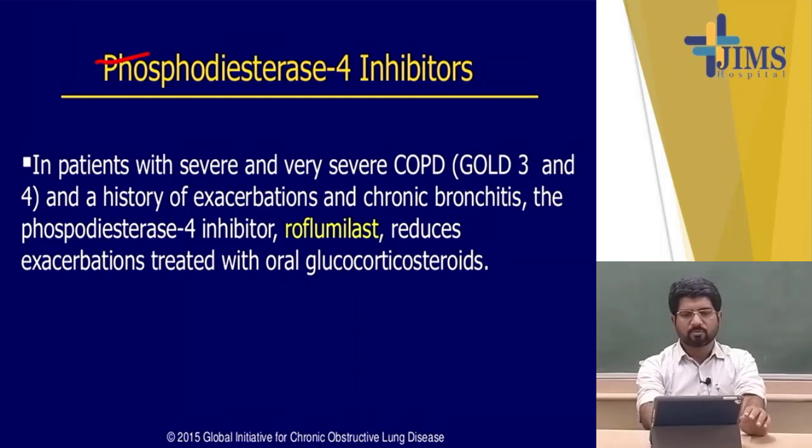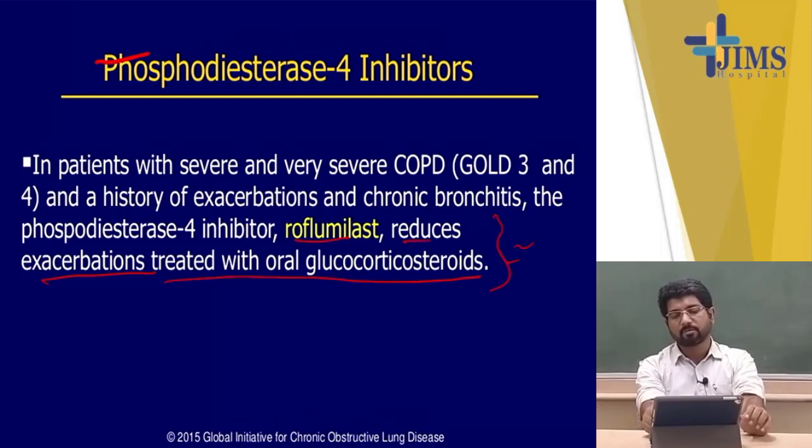Another is the phosphodiesterase 4 inhibitor, and its use is very limited, particularly for those COPD patients who show predominant chronic bronchitis features like cough and mucoid expectoration. In this situation, we use roflumilast, which reduces exacerbation and also the use of glucocorticoids. The two major side effects of roflumilast are weight loss and GI disturbance, particularly diarrhea. So whenever we use roflumilast in a patient, we have to inform them that there is a possibility of weight loss and diarrhea after a sufficient period of time.